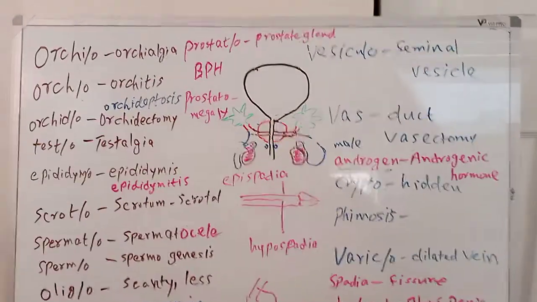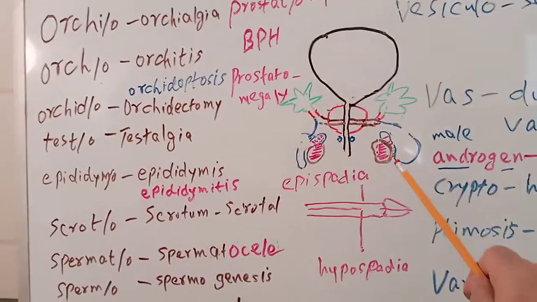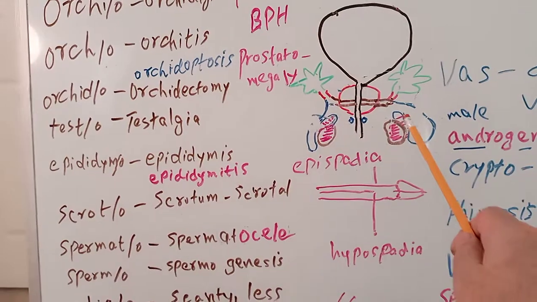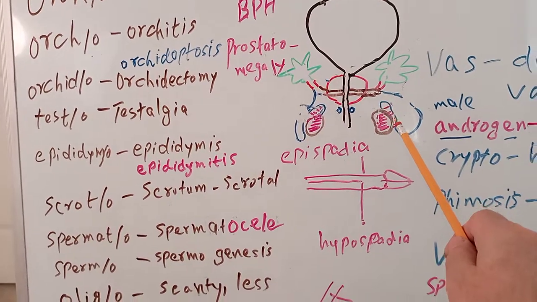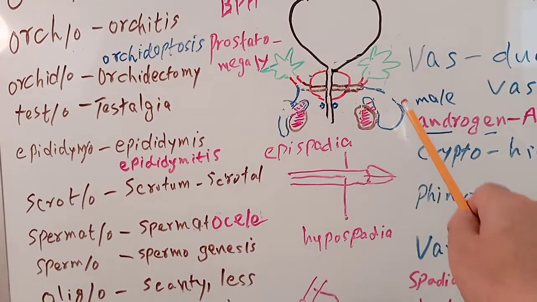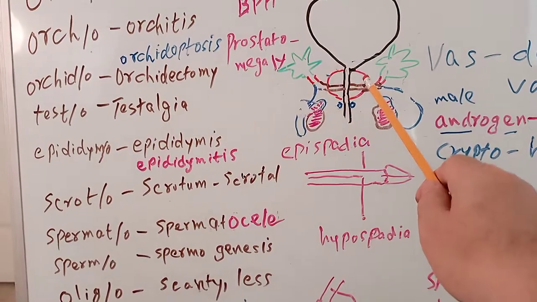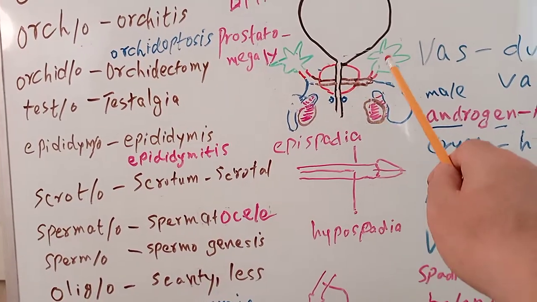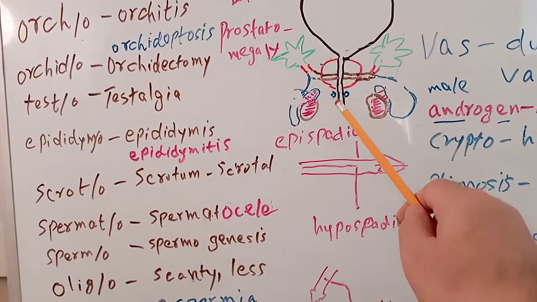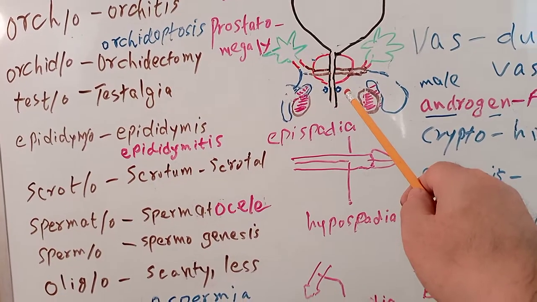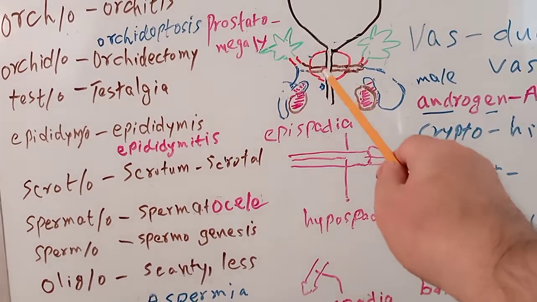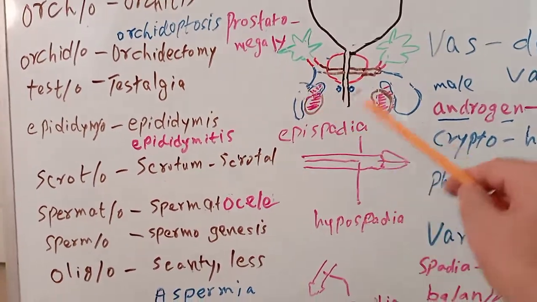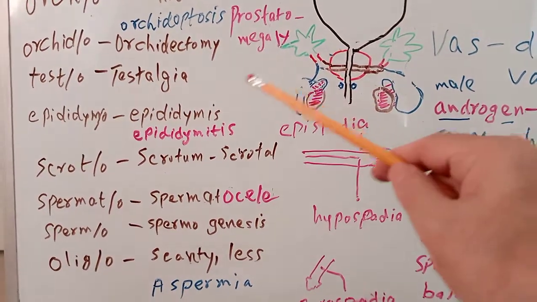Today I am going to discuss medical terminology of the male reproductive system. The male reproductive system consists of two testes, two epididymis, two vas deferens, two seminal vesicle glands, two bulbourethral glands, and one prostate gland. And there are different word roots for each of these structures.